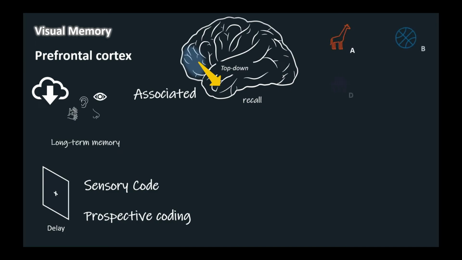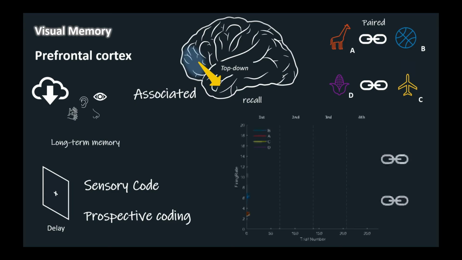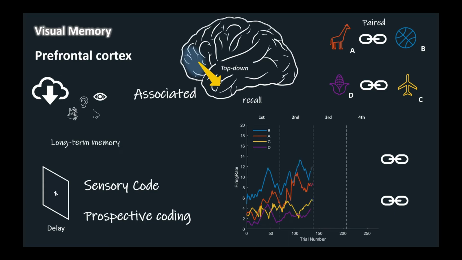Here is experimental evidence. Objects that have been paired elicit similar neural responses, as the functional connection has been enhanced. However, responses elicited by unpaired objects are unrelated. This pattern of selectivity was temporally and conditionally tied to learning.